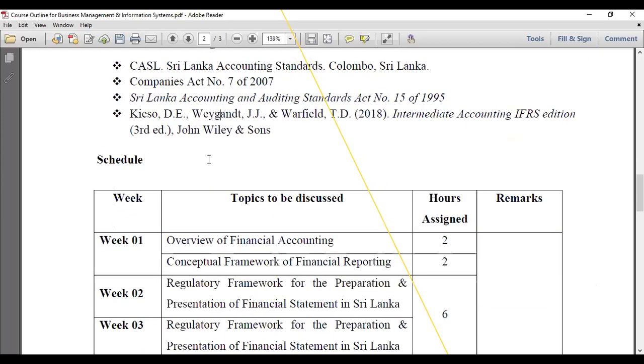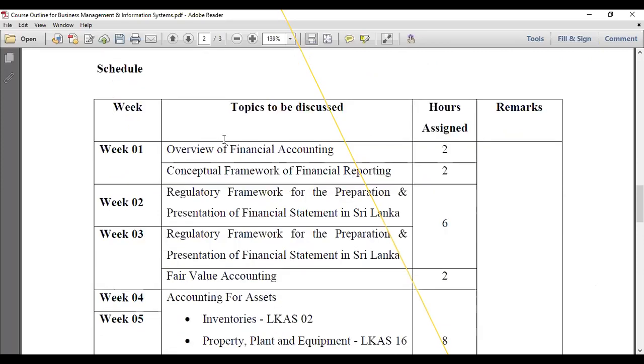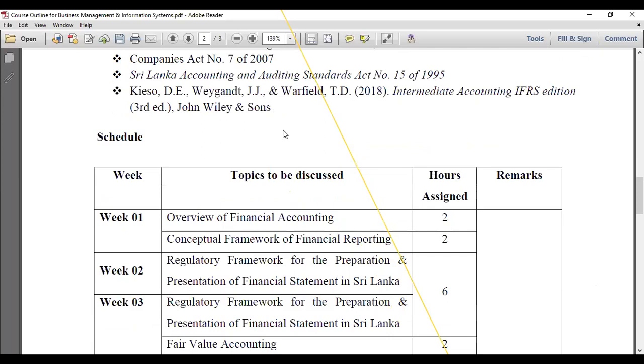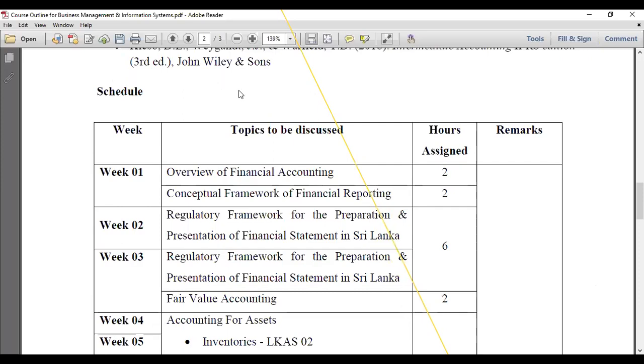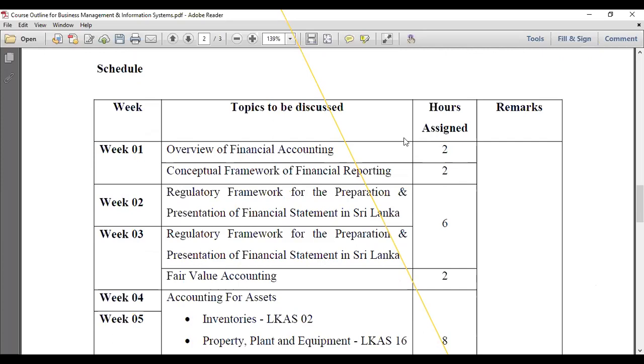Yes, now you can see the schedule that we are going to discuss. These are the topics we are going to cover with you, right? Up to here, if you have any question, you can ask. Otherwise, we can move to the schedule, right? After here, if you have any question, you can ask. No? I hope you have understood it. Right? Yes, then the topics we are going to discuss with you.